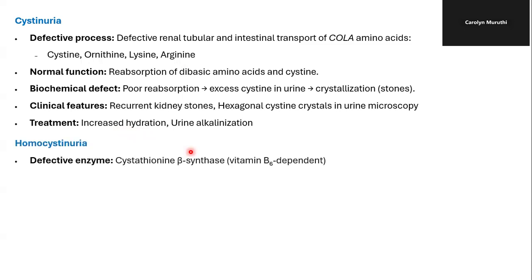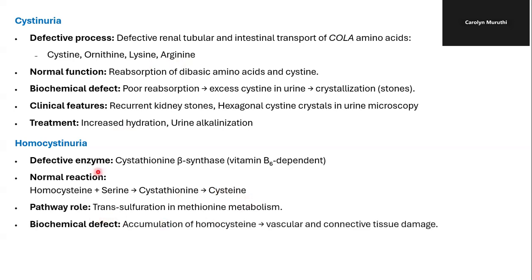Homocystinuria is as a result of a defect or deficiency of cystathionine beta synthase, which is a vitamin B6 dependent enzyme. Remember, its normal reaction catalyzes the condensation of homocysteine and serine to give us cystathionine, which leads to the formation of cysteine.